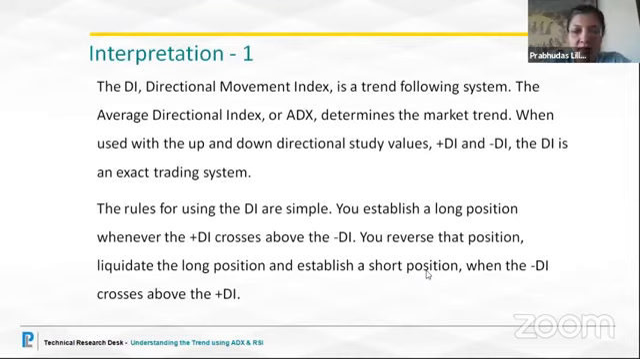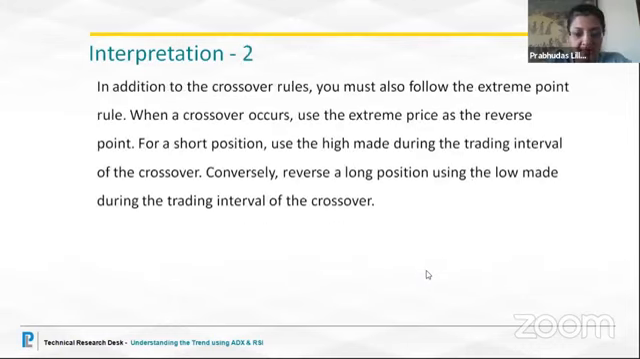So the rules for using the directional index are simple. You establish a long position when the positive directional index crosses above the negative, and your reverse trade, that is your sell strategy, would be when your MDI crosses above the PDI. In addition to the crossover rules, you must also follow the extreme point rule. When a crossover occurs, use the extreme price as the reverse point. For a short position, use the high made during that trading interval of the crossover, and conversely, reverse a long position using the low made during the trading interval of the crossover.